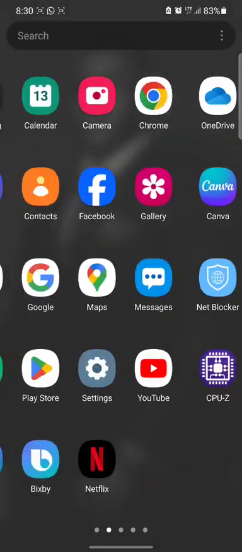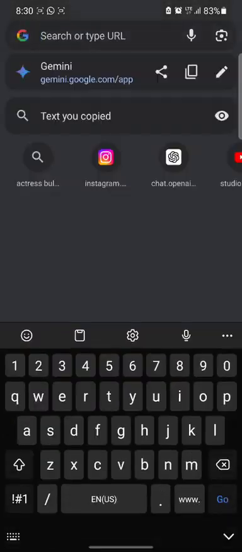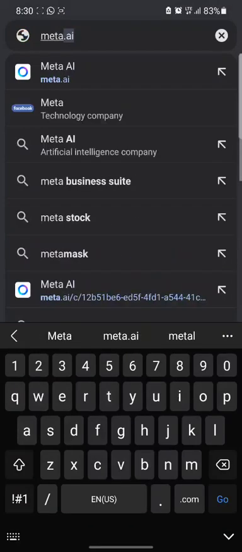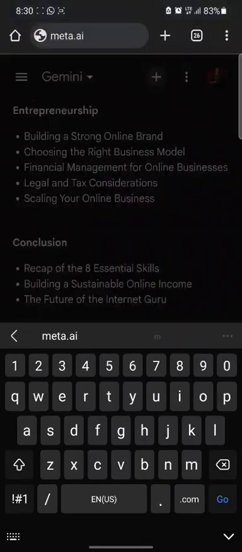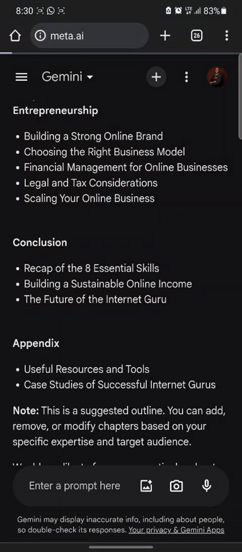The AI tool we are going to be using right now is Meta AI. So I'm just going to type meta.ai. The name of the AI is meta.ai. Now you can use this on your WhatsApp and you can also use this on the web.